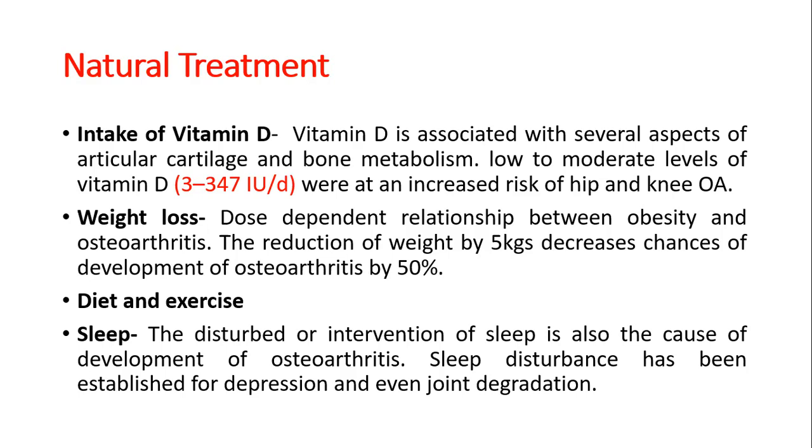Good sleep is required, as sleep disturbance causes depression and leads to joint degradation. So a good sleep is required to prevent osteoarthritis. So these are the natural ways of treatment to prevent osteoarthritis or ease the pain of osteoarthritis.